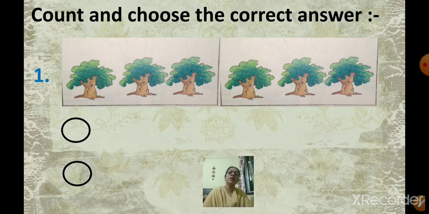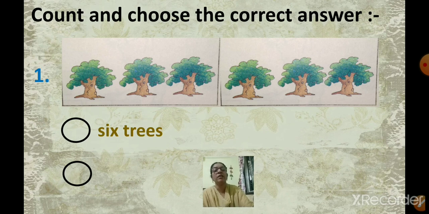Now the heading of the question is changed. Count and choose the correct answer. Now here you are not going to write a full sentence. You just have to count, and click on the correct number. Count and choose the correct answer. You will see the options.